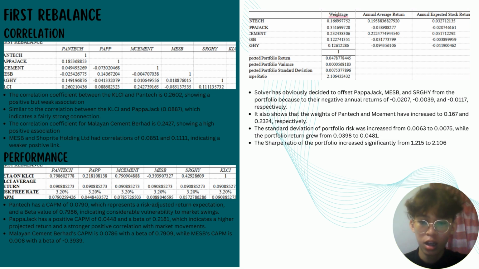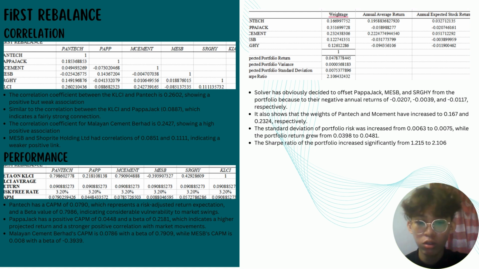For the last part, the Sharpe ratio part, Solver has obviously decided to offset Papajet, MASB and SRGHY from the portfolio because they have a negative annual return. It also shows that the weight of Pantech and Siemens Berhad have increased to 0.167 and 0.2324 respectively. Also, the standard deviation also increased as well, and then the portfolio also grew. This suggests an improvement in terms of projected return and risk.